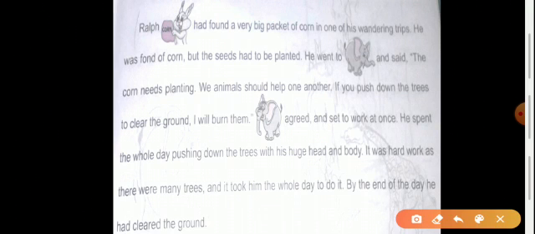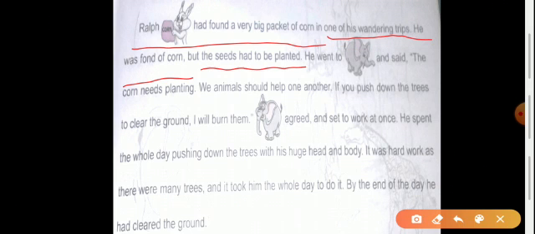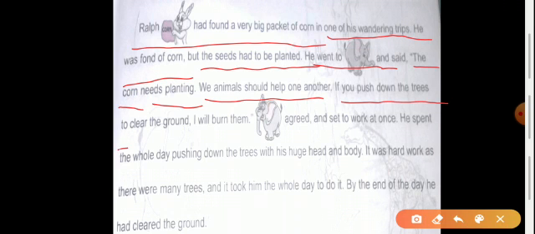Next, moving to the next paragraph. Ralph Rabbit had found a very big packet of corn in one of his wandering trips. He was fond of corn, but the seeds had to be planted. He went to the elephant and said, "The corn needs planting. We animals should help one another. If you push down the trees to clear the ground, I will burn them."